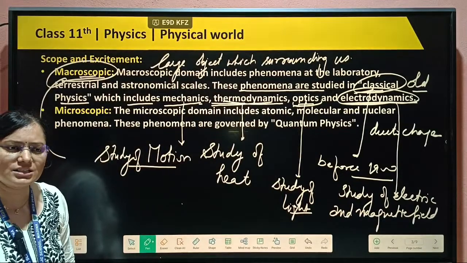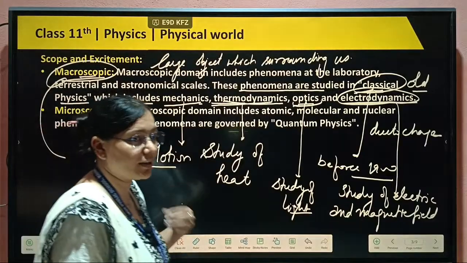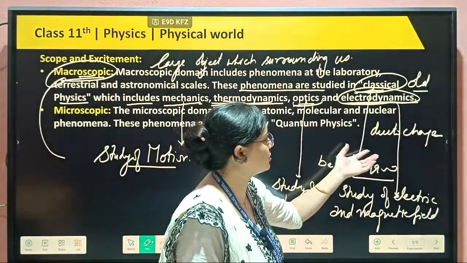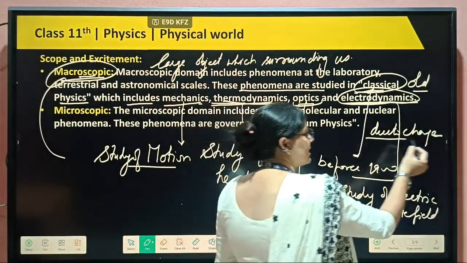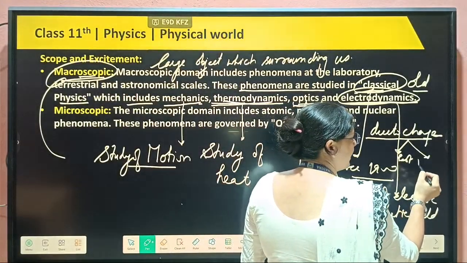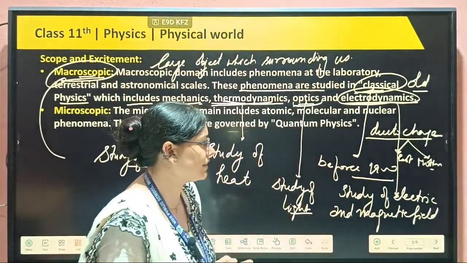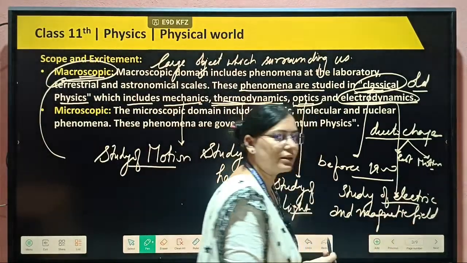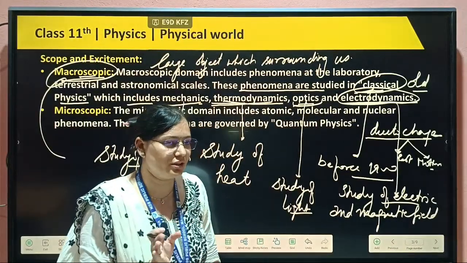Just as we are sitting here and can move or sit, two states are possible, rest and motion. The same is true for charge: it can be at rest or in motion. When charge is at rest, we read about the electric field. When charge starts moving, the motion is also of two types, uniform and non-uniform motion.